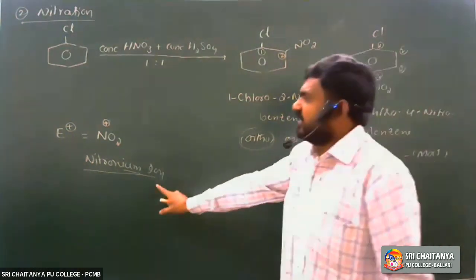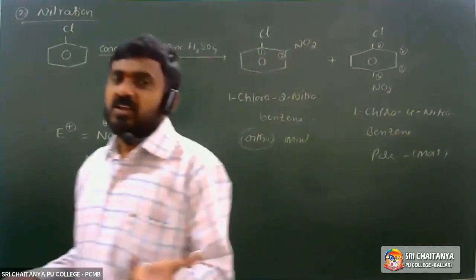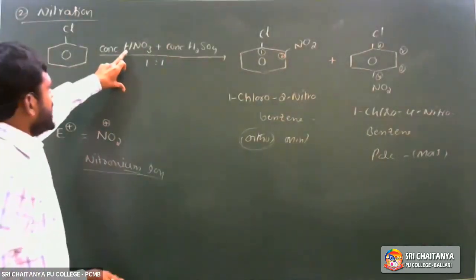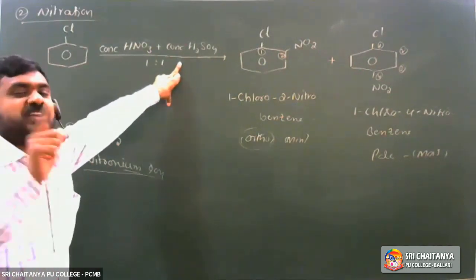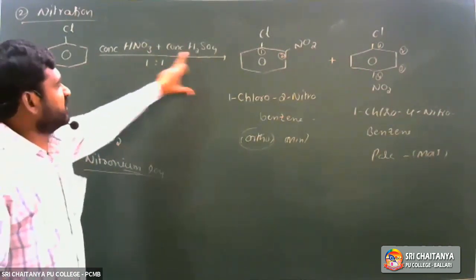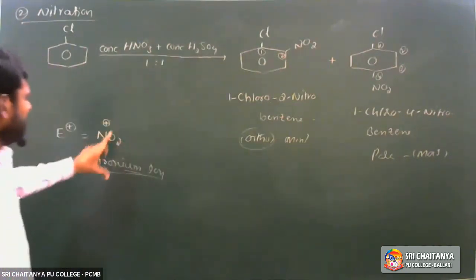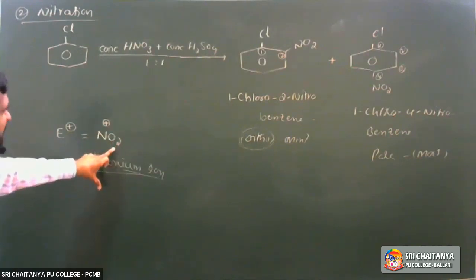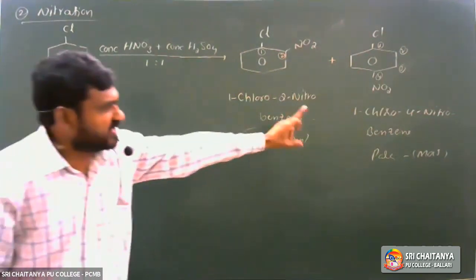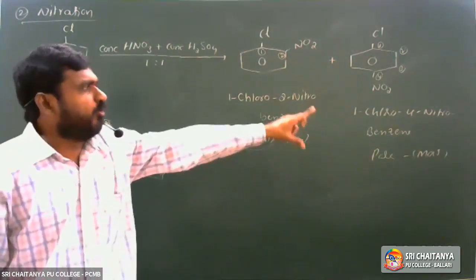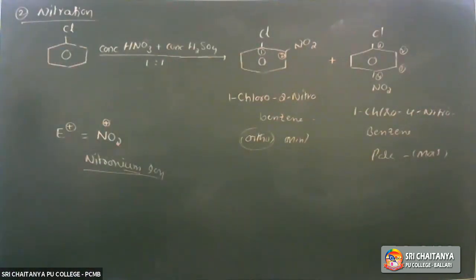What is the electrophile in nitration? NO2+ is the electrophile. The nitrating mixture uses concentrated nitric acid and concentrated sulfuric acid in a 1:1 ratio, not dilute acids. Chlorine is an ortho-para directing group, so the para isomer is always the major product. 1-Chloro-4-nitrobenzene is the major product. That is the nitration of chlorobenzene.